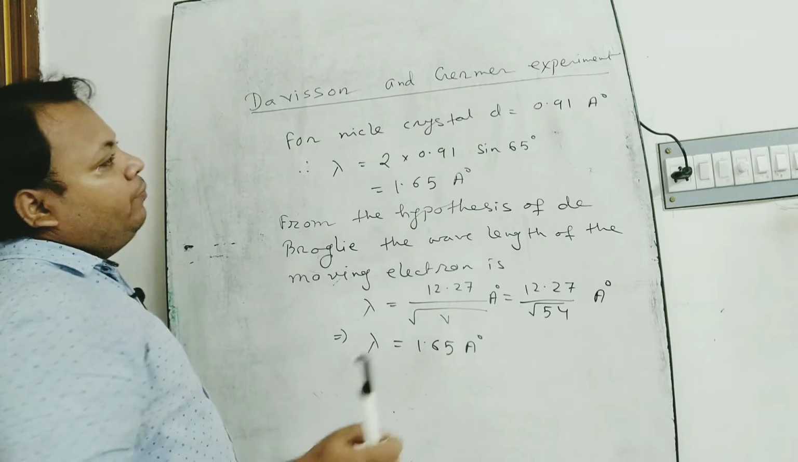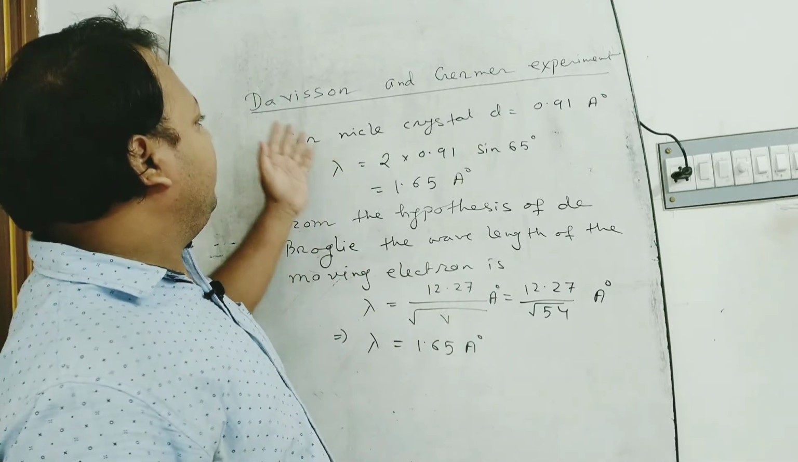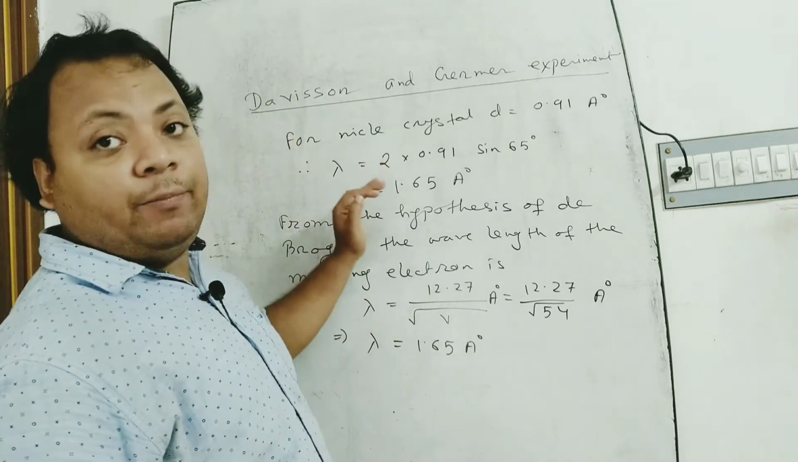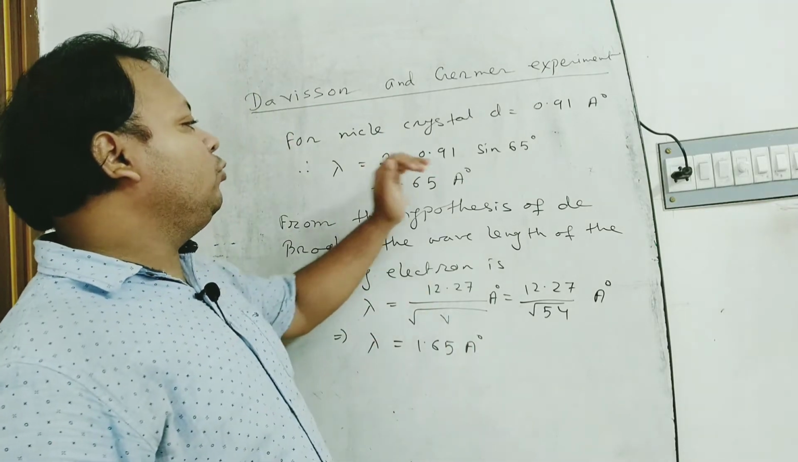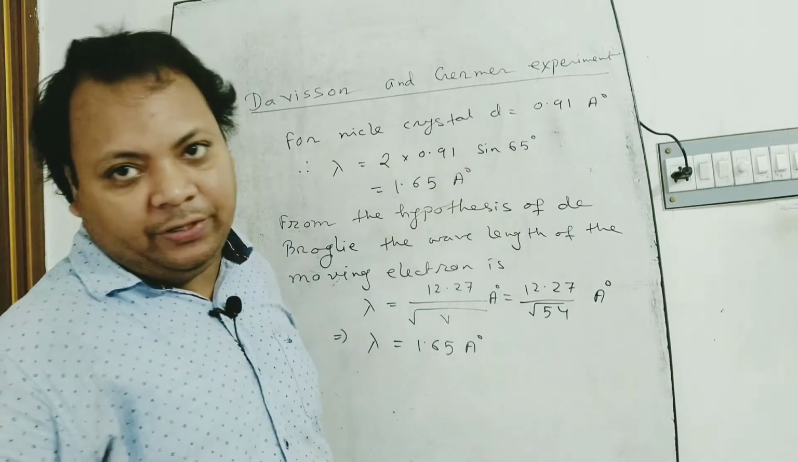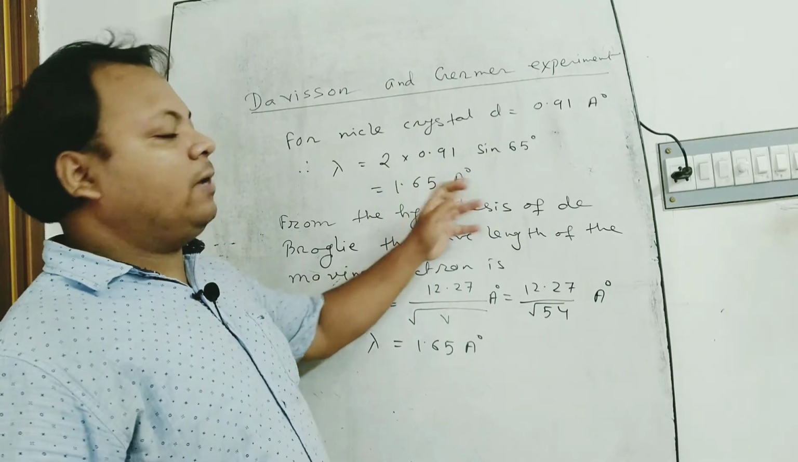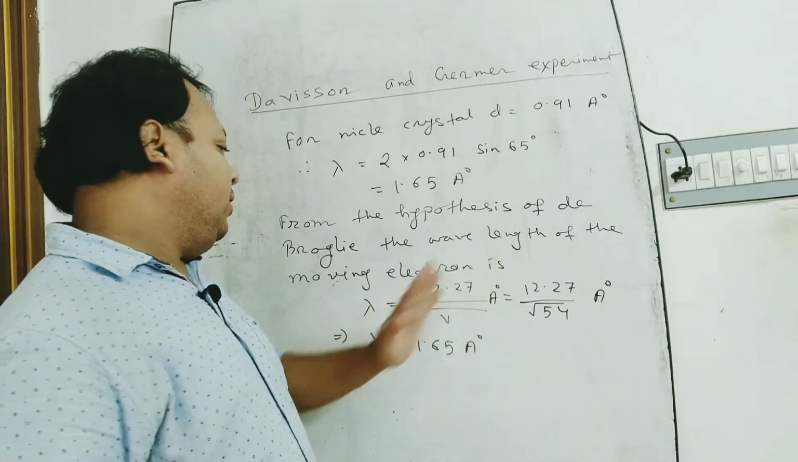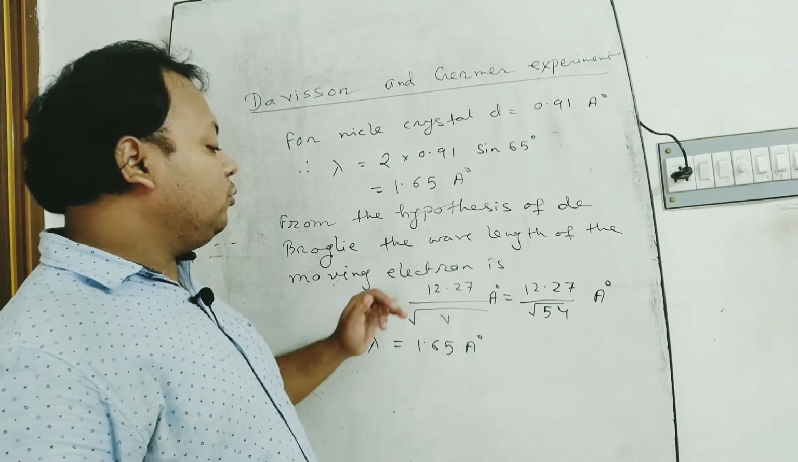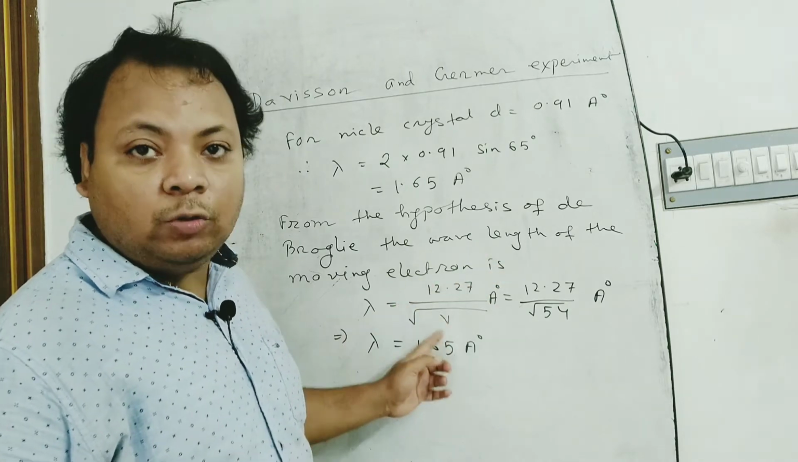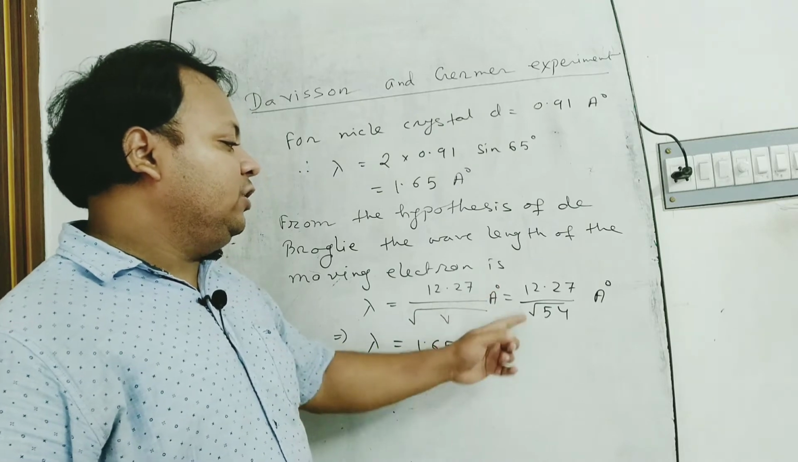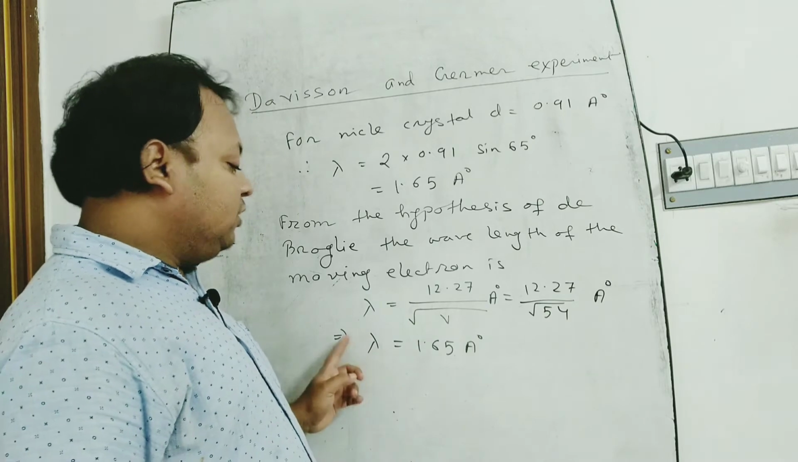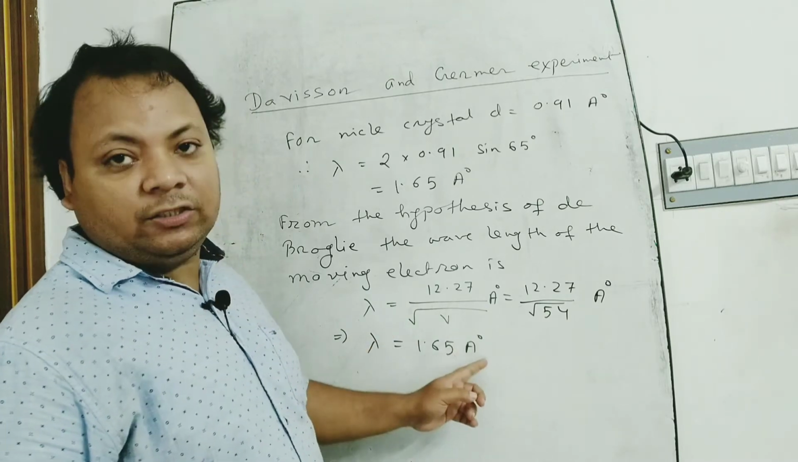Therefore, from the experiment given by Davisson and Germer, we can find out the lambda of the electron. Lambda is equal to 2 into 0.91 into sine 65 degrees. This is equal to 1.65 angstrom. Now, from the hypothesis of de Broglie, the wavelength of the moving electron is lambda equal to 12.27 over root V angstrom. This is equal to 12.27 by root over 54 angstrom. This gives lambda is equal to 1.65 angstrom.